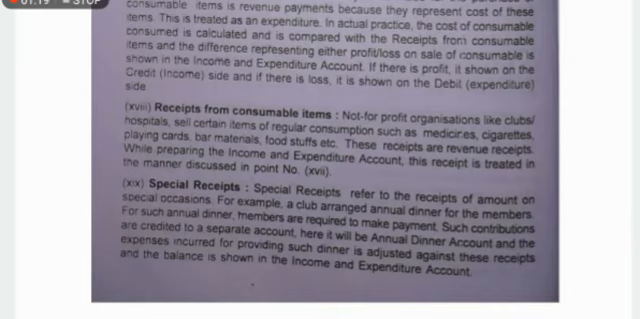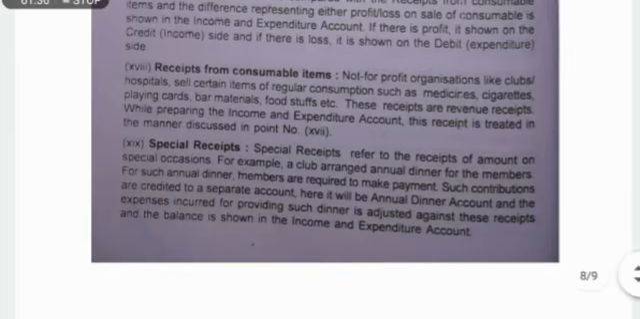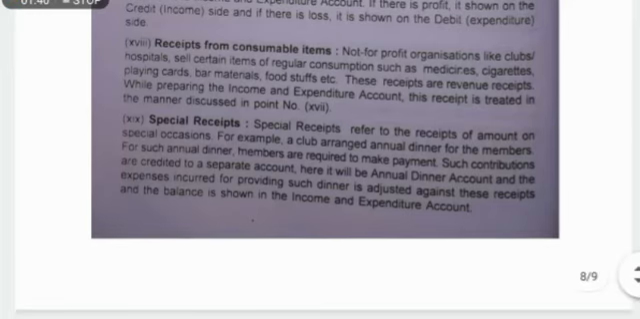Special receipts. Special receipts refer to the receipts of amounts on special occasions. For example, a club arranges an annual dinner for the members. For such annual dinner, members are required to make payments. Such contributions are credited to a separate account. Here it will be the annual dinner account, and the expenses incurred for providing such dinner are adjusted against these receipts, and the balance is shown in the income and expenditure account. So special receipts are matched with the special payments, and then the difference is recorded.